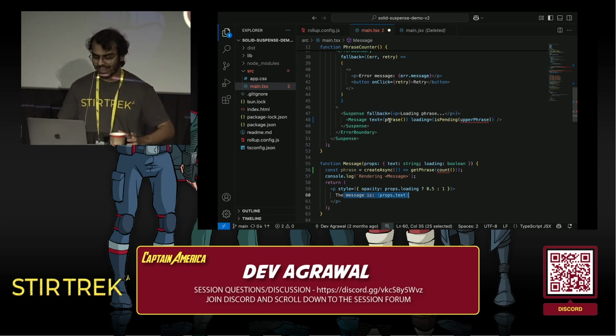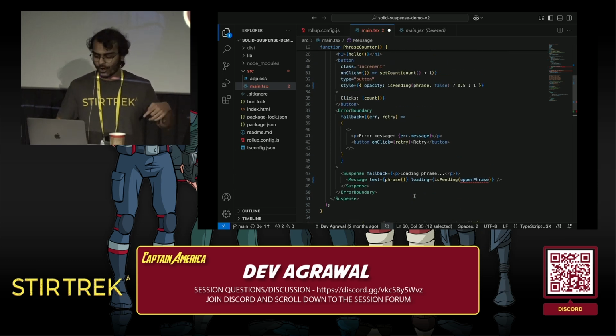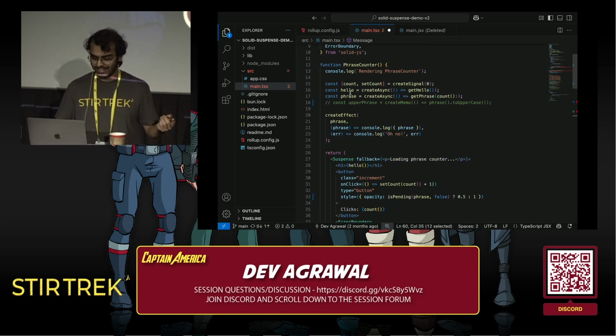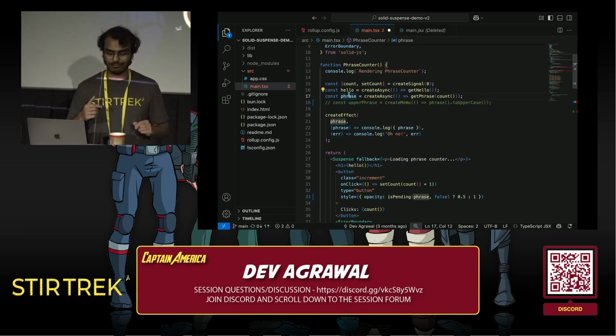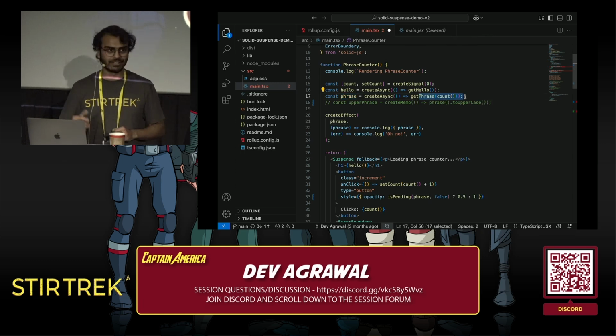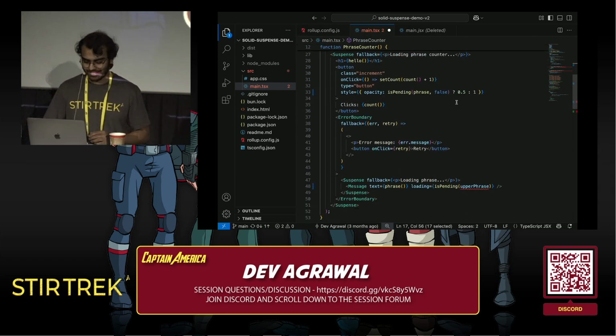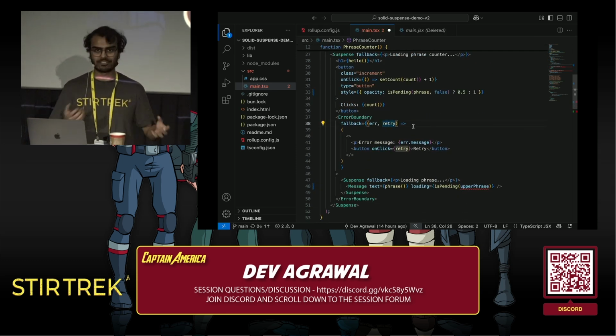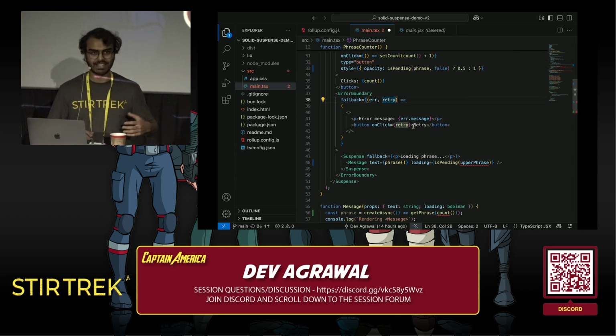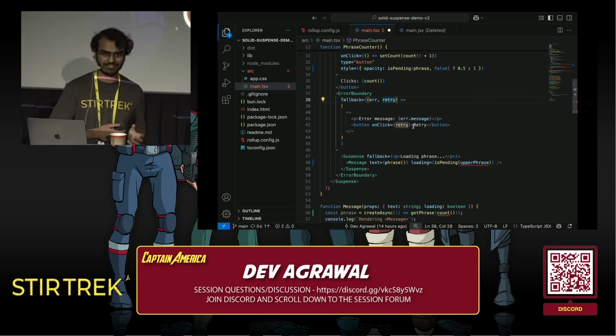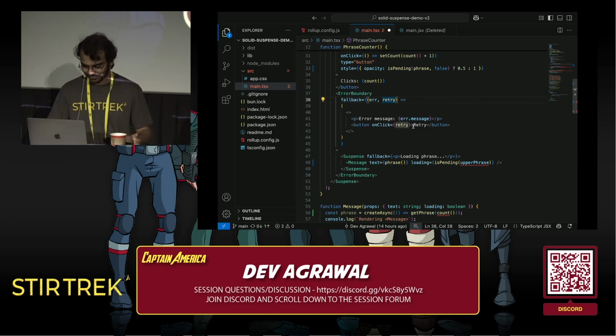So if you retry the error boundary, it's going to say, OK, I want to try to render this again, which is going to walk up all the way to here, because it's a graph, and ask it to retry. So it doesn't really matter what async went wrong. There's a very simple way to just retry whatever went wrong inside your system. And obviously, you don't need a global caching solution, because a reactive system automatically is a cache.